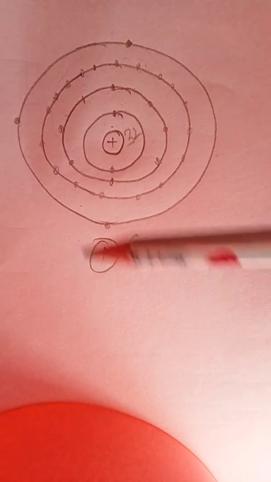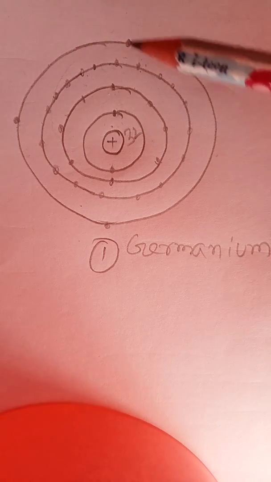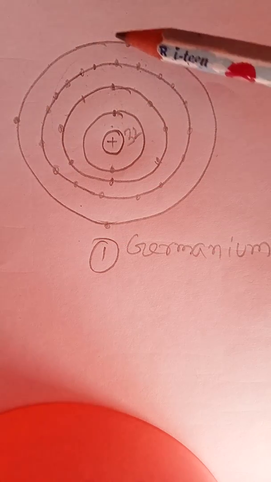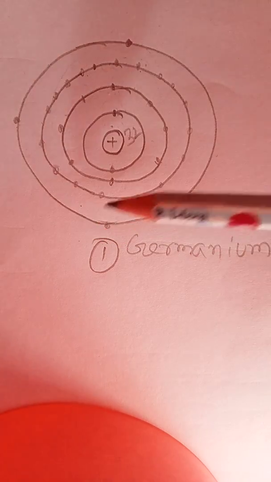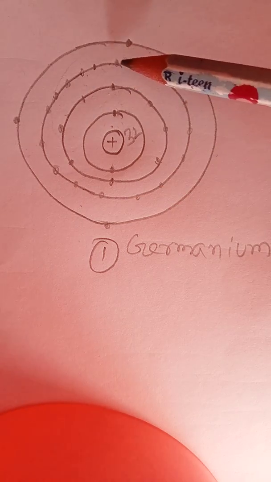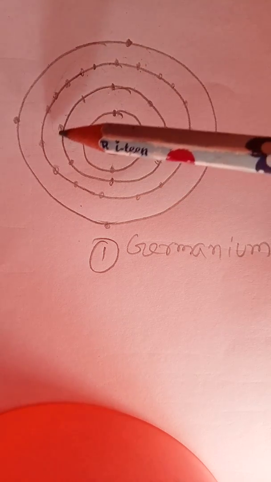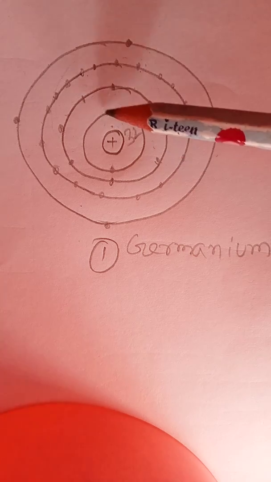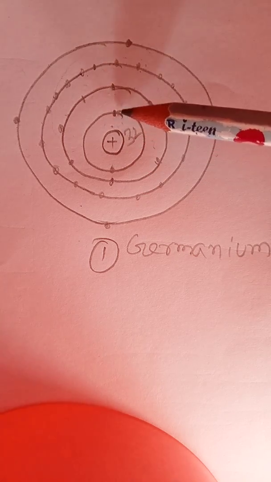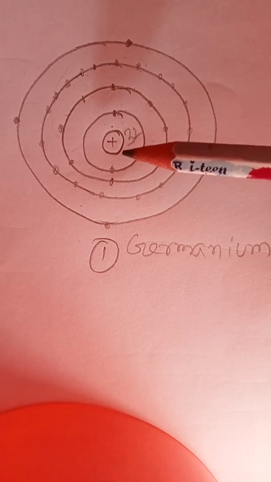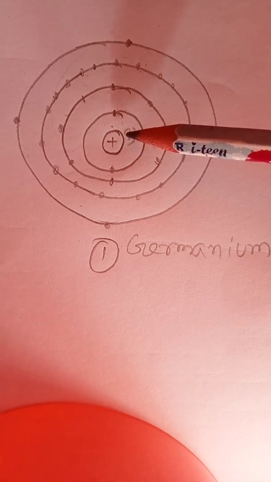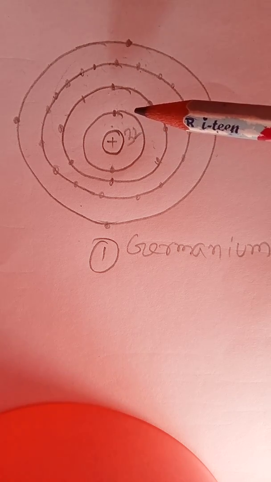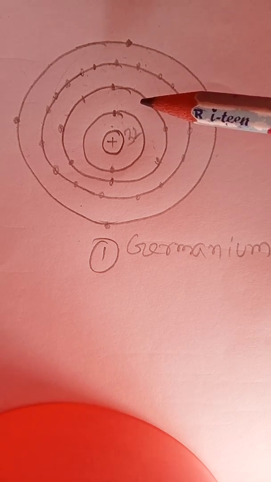This is the valence orbit, and these are valence electrons: 1, 2, 3, 4. This orbit usually has 18 electrons, this orbit generally 8 electrons, and the first 2 electrons. All together, 32 electrons. It's clear that the germanium atom has 4 valence electrons. It is a tetravalent element.